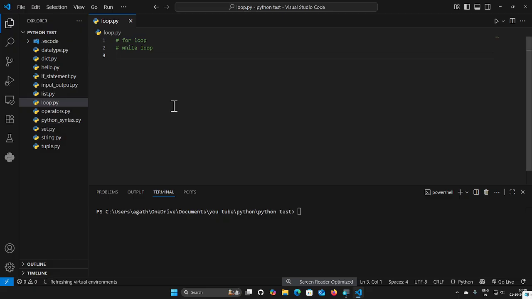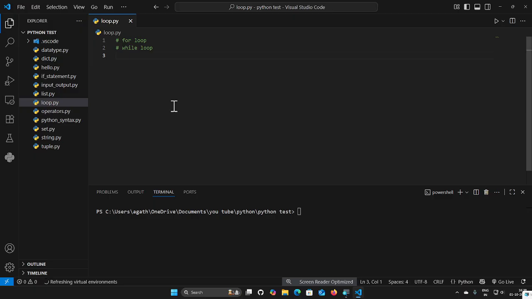We will learn about the loop concept in Python programming. The loop concept is very important in software development, so you should understand it. Many software programs depend on this loop concept. Basically, a loop is used to repeat the same task or block of code multiple times. This is the basic definition.